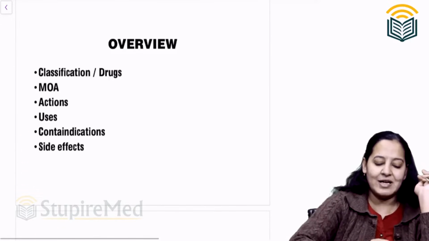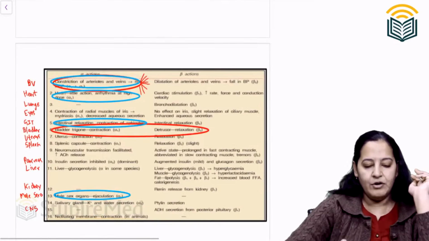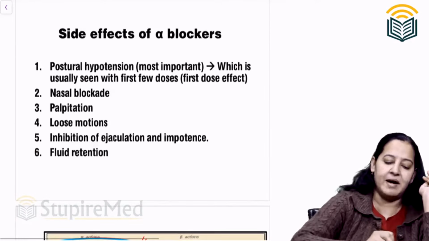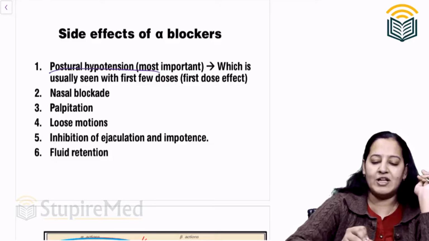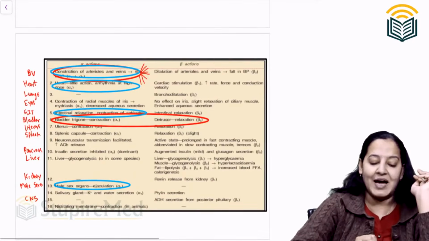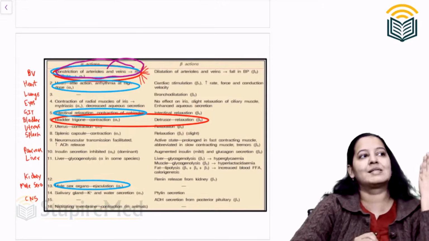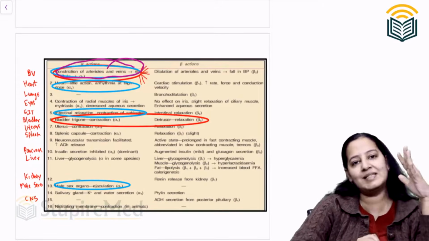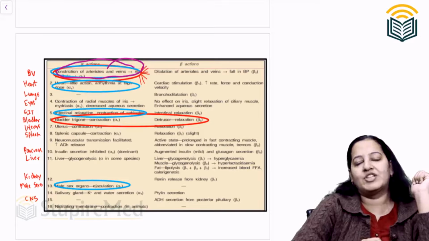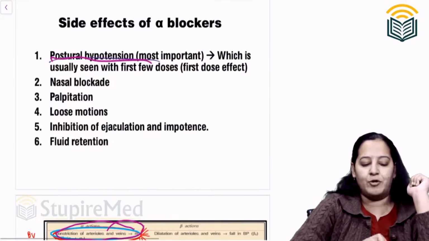Coming to adverse effects and contraindications. So there are a few adverse effects. We will see one by one. Sometimes postural hypotension can occur. You know what is postural hypotension? We are giving it as an antihypertensive drug. So whenever the patient stands up suddenly after lying down, the patient will develop hypotension due to vasodilatation of the veins of the leg. That is postural hypotension.